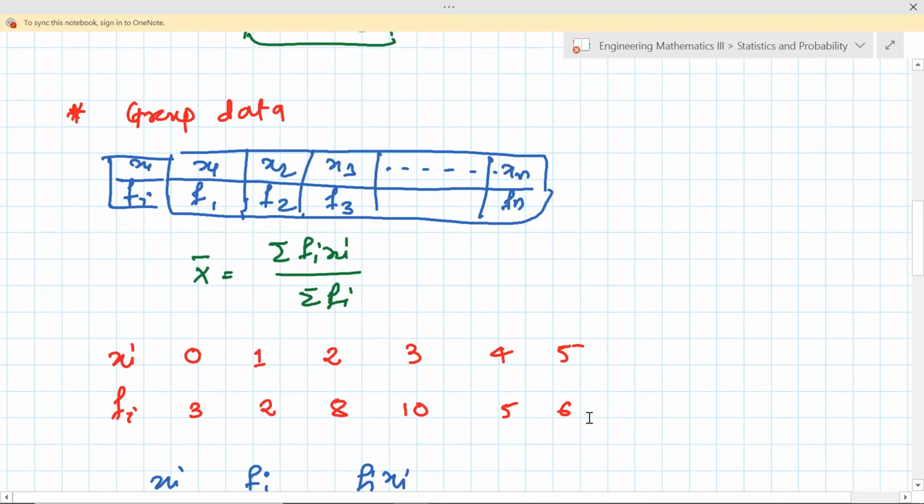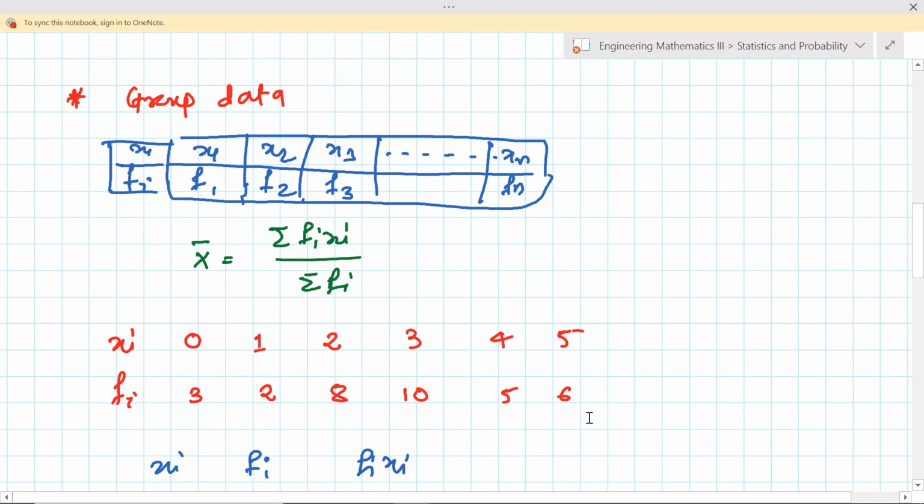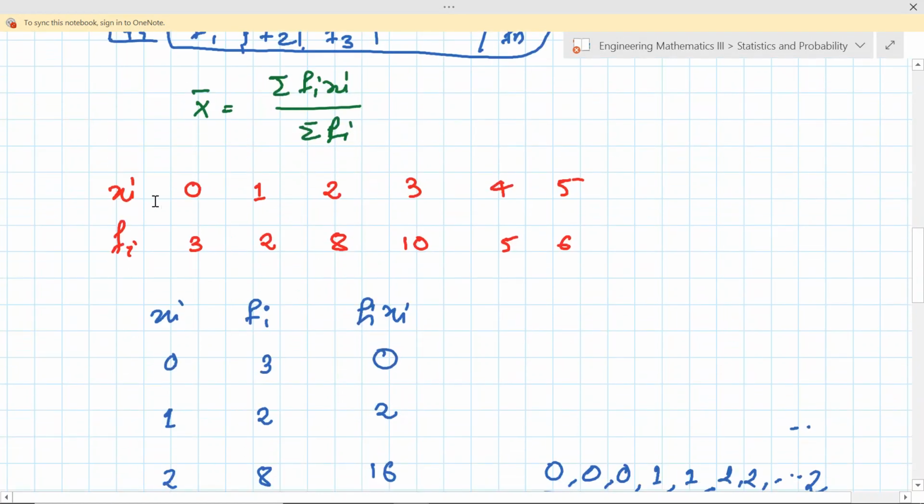Suppose we have group data. X1, X2, X3, ..., Xn are n observations, and F1, F2, F3 are their frequencies. F1 is the frequency of X1. It means if we have 100 observations in total, X1 repeats F1 times.